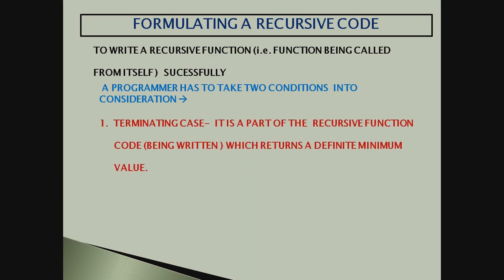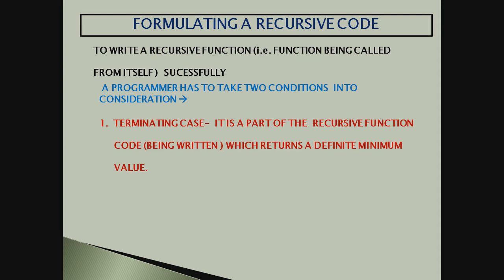When a programmer thinks of writing a function using recursion, he first has to think of a case which gives at least a definite value, and that definite value should be the minimum value for that given function when it gives out the result.